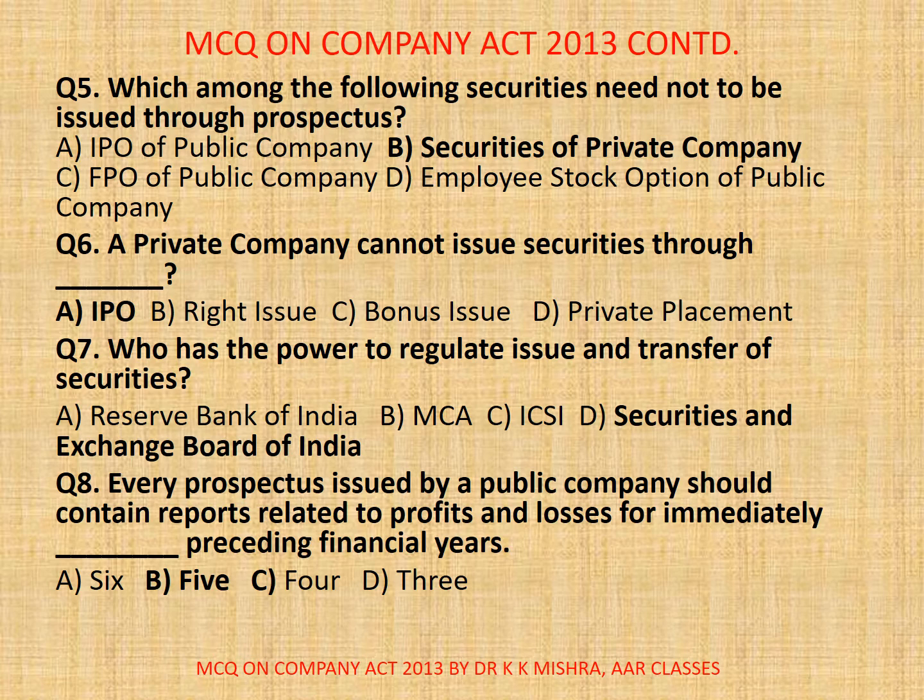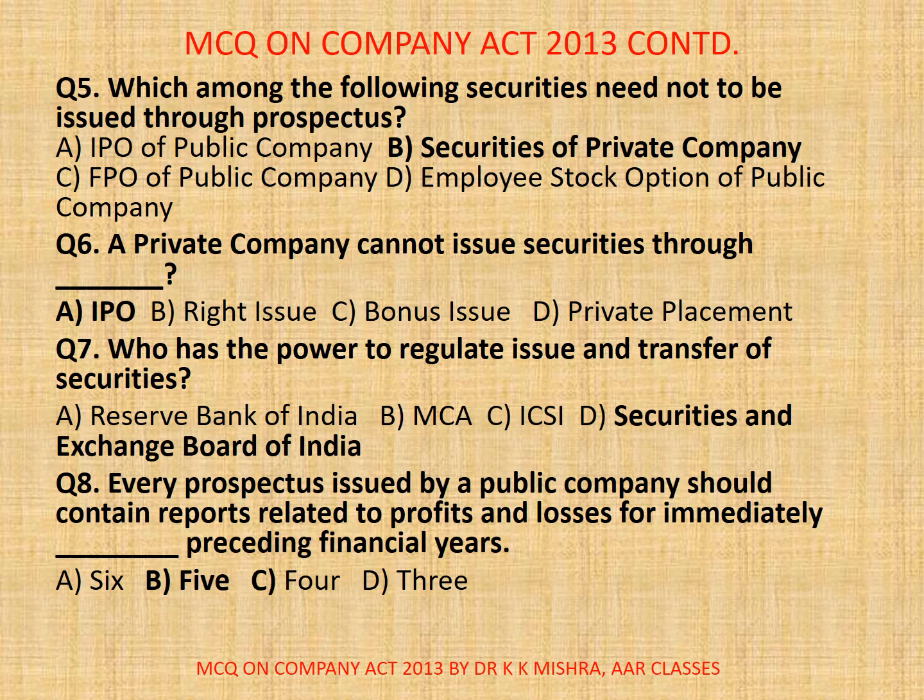Question number 8. Every prospectus issued by a public company should contain reports related to profits and losses for immediately dash preceding financial years. A. 6, B. 5, C. 4, D. 3. Correct option is B. 5. The prospectus should contain reports related to profits and losses for each of the 5 financial years immediately preceding the financial year of the issue of prospectus, including such reports of its subsidiaries.